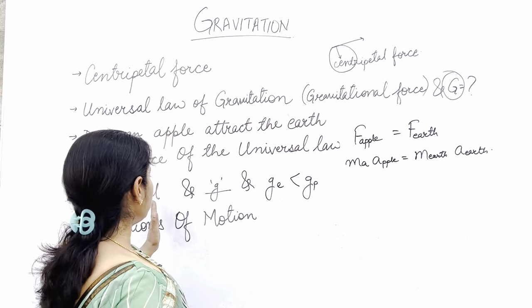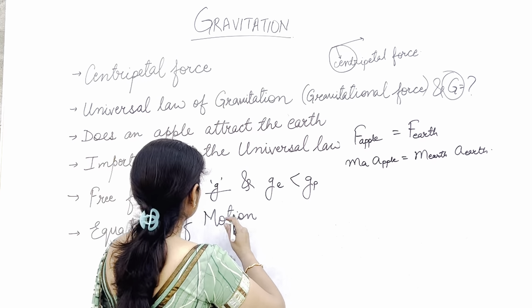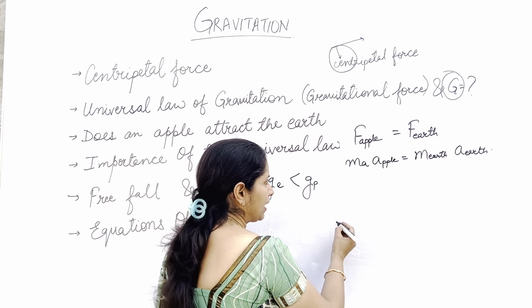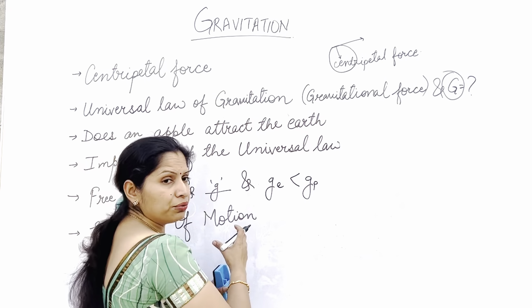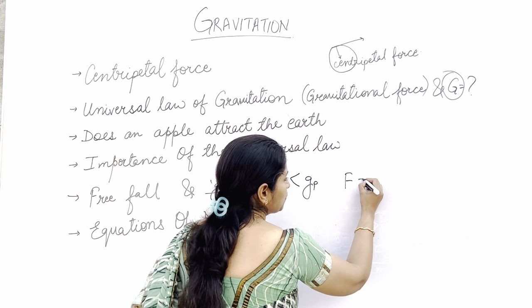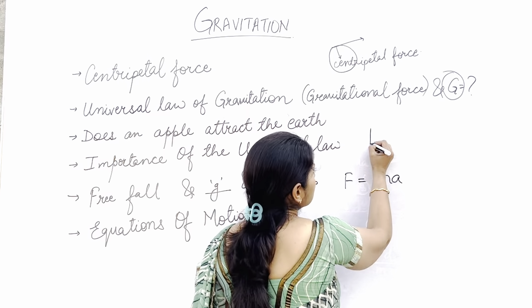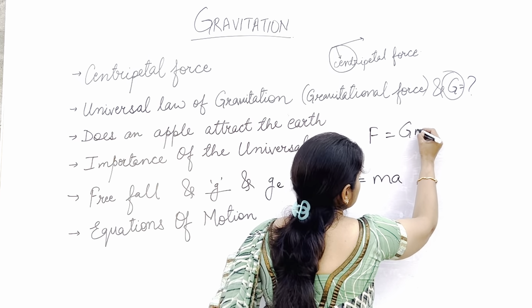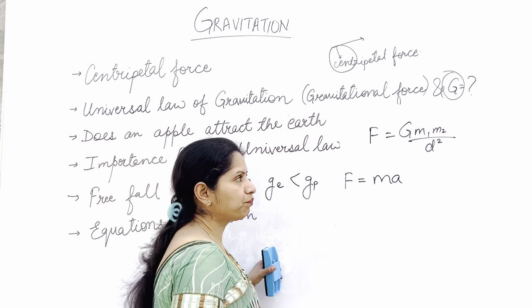So when we talk about this small g, let's see how we can calculate it. How can you calculate the value of this small g? You know that force is equal to mass into acceleration, and we have also seen that force is equal to G m1 m2 upon d squared.